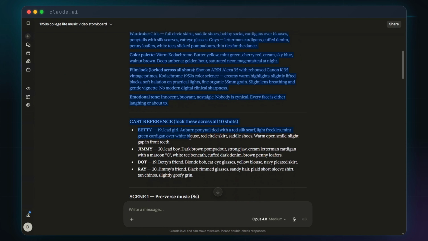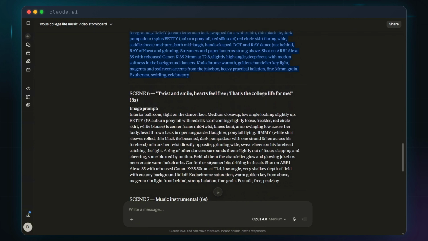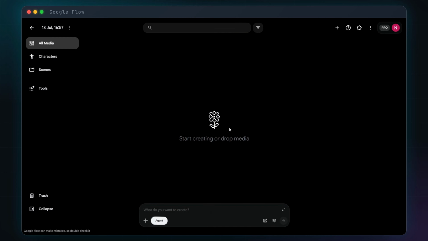And here's everything we get back. The overall environment and vibe, the character reference lock, so the same faces show up in every single scene, and the image prompt for all 10 scenes.